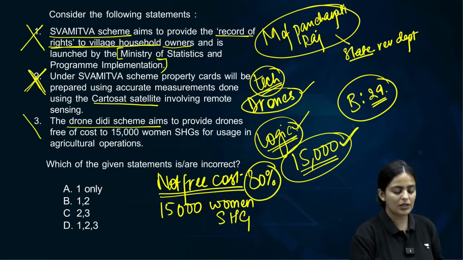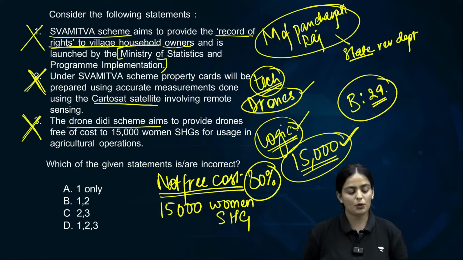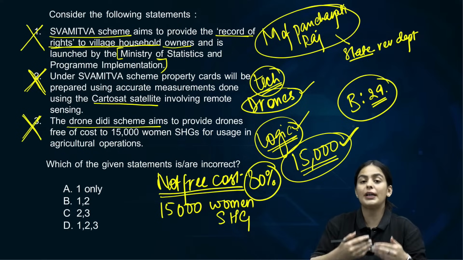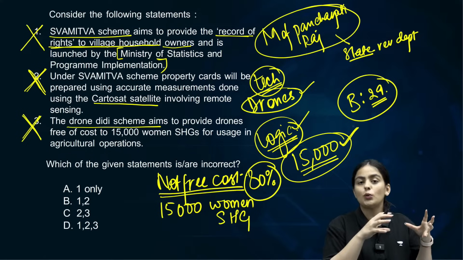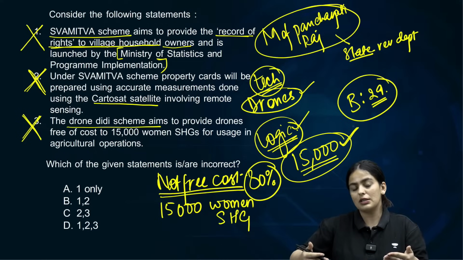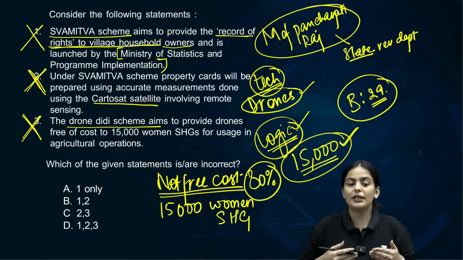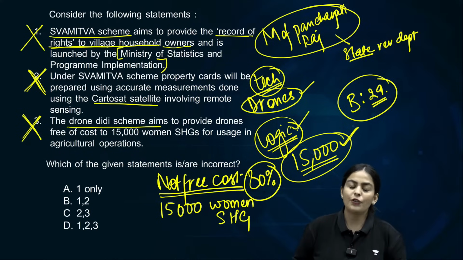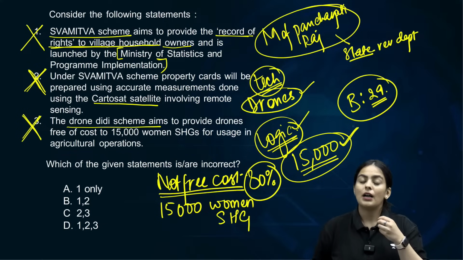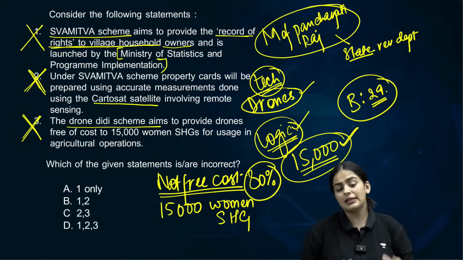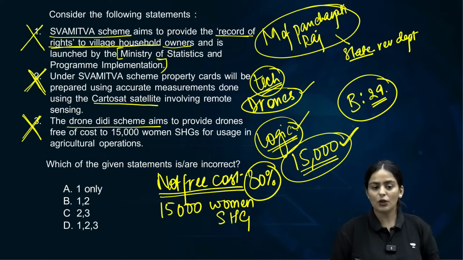It is incorrect, the statement. The Drone Didi scheme aims to provide drones free of cost. No, it is not free of cost, and it is not to individual women alone. It is to be given to a woman SHG, and that woman SHG will rent out these drones. Rental service will be available where they rent out this drone to other women, and they can use it for agricultural operations such as applying fertilizers, mapping their farmlands for applying pesticides, etc. So third is incorrect because of that.